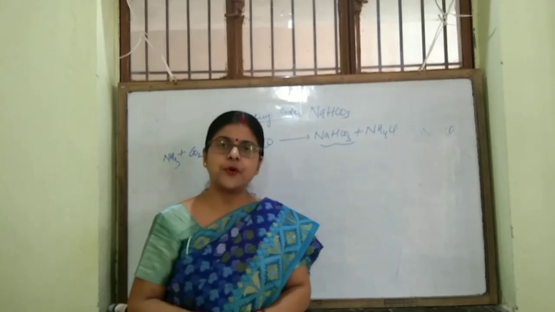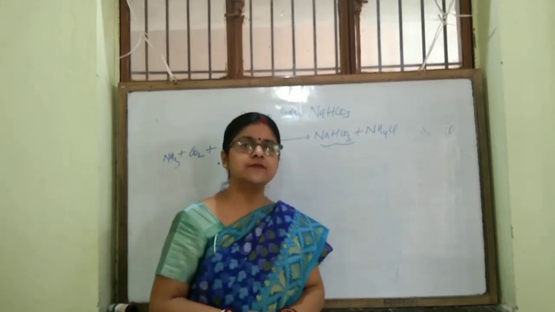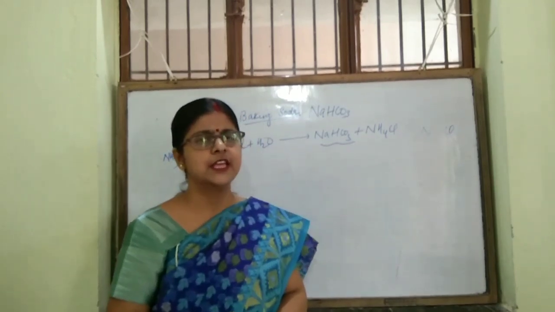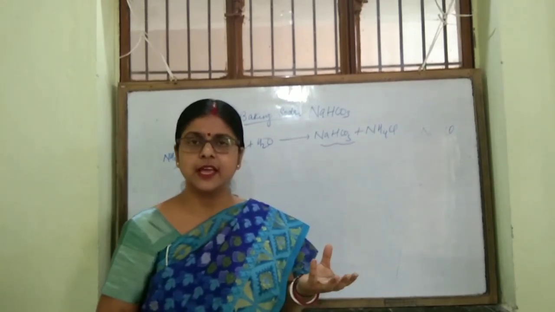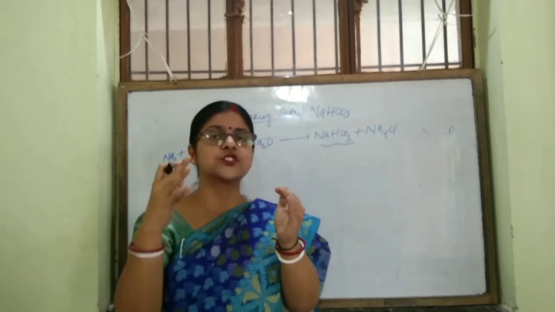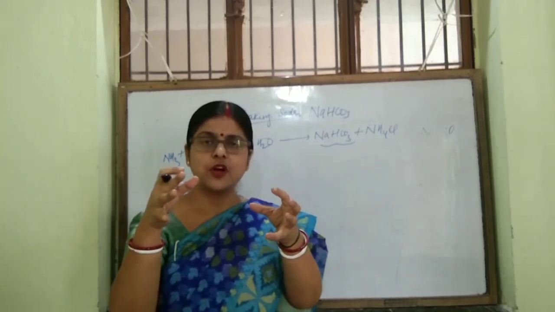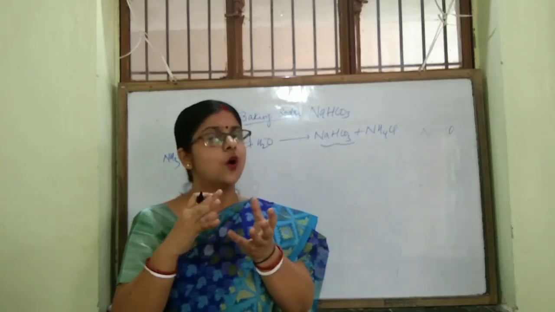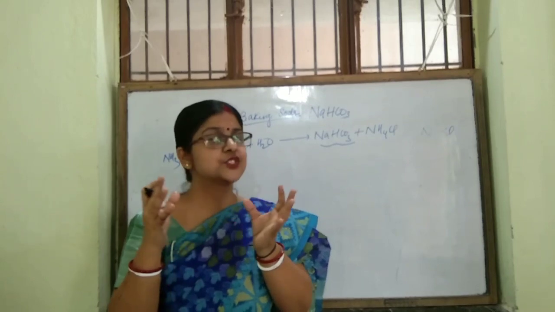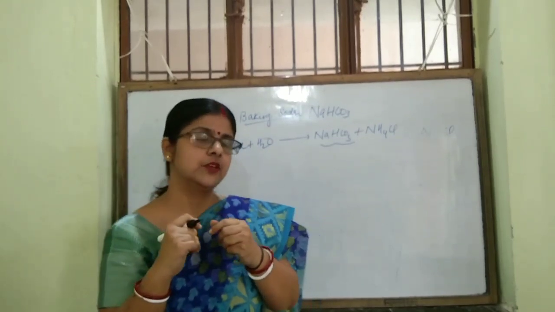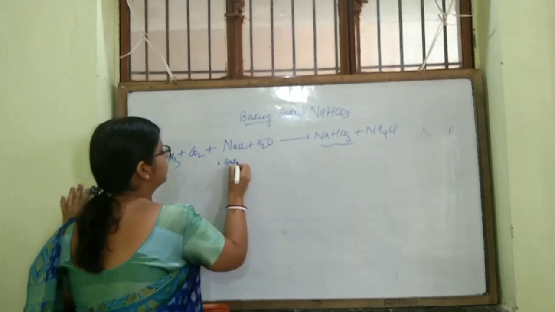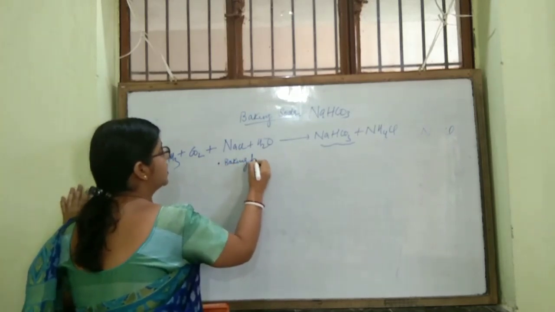Baking soda upon heating gives Na2CO3 plus water plus carbon dioxide. This carbon dioxide is a gas. These gas molecules get trapped inside the solid particles of cake or pakoras. So it makes the cake spongy or fluffy. So the first use is as baking powder.